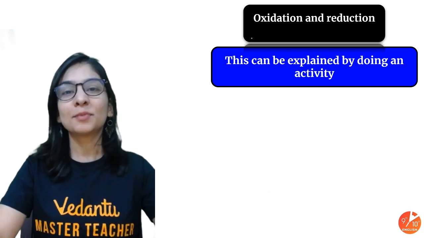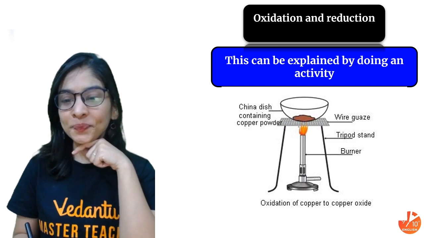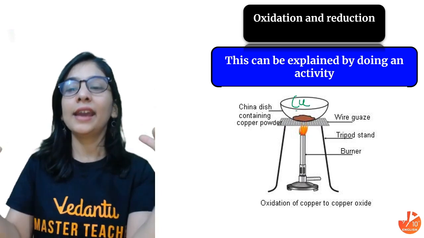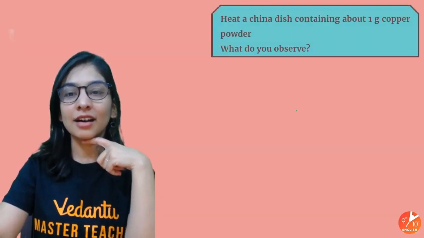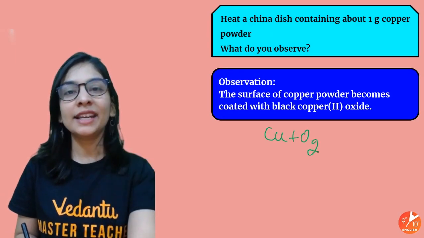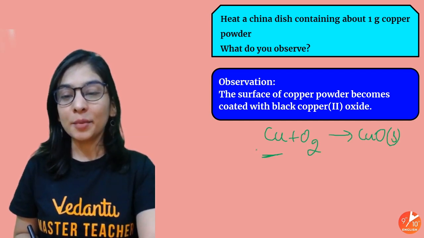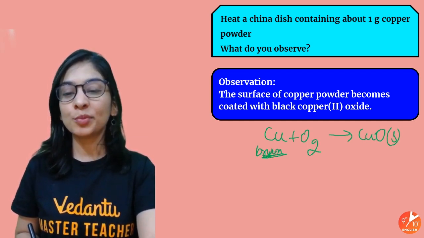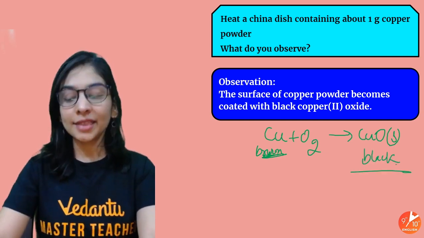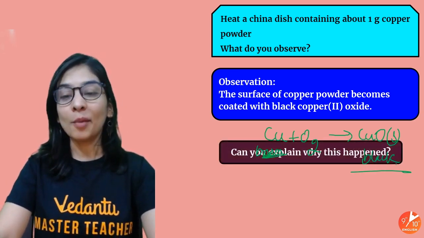But let's first understand what oxidation and reduction are, so that you will understand redox. We'll explain that with the help of a very famous activity given in your NCERT also. I took copper, a reddish brown substance, and I'm heating it in air. So what will happen in this example, students? My copper, as we are heating it in air, is giving us copper oxide, and my reddish brown copper turned black. So what exactly do we observe in this reaction?